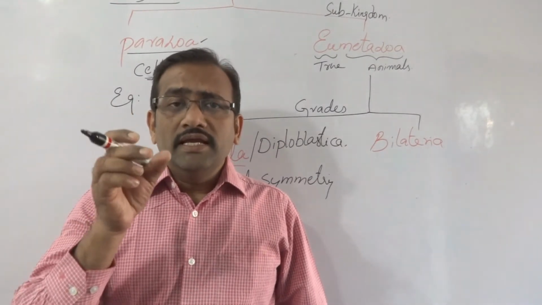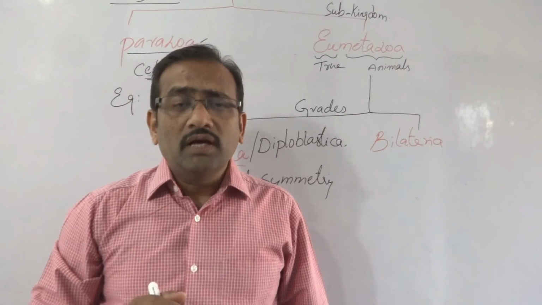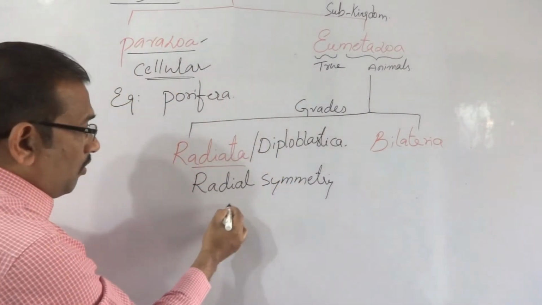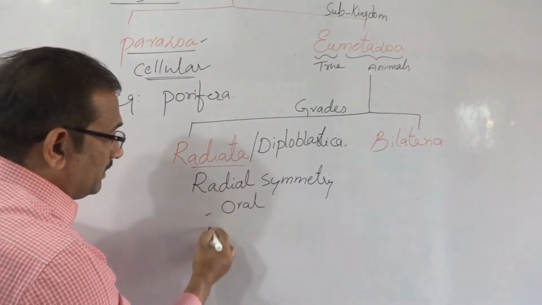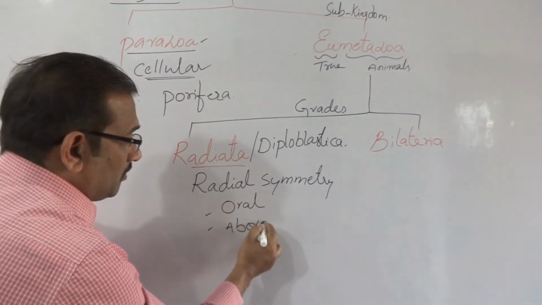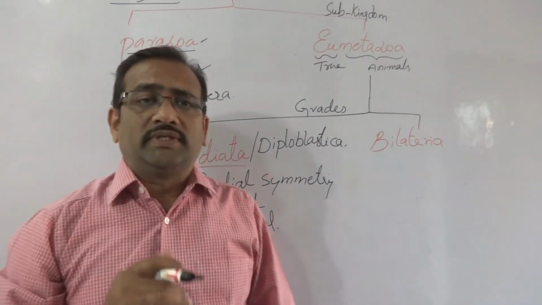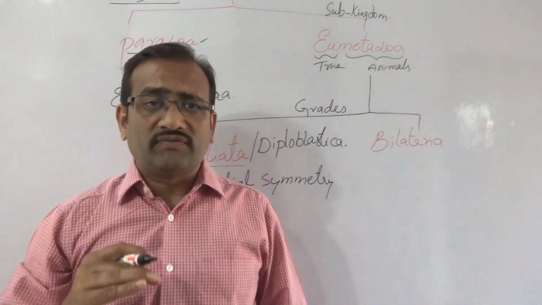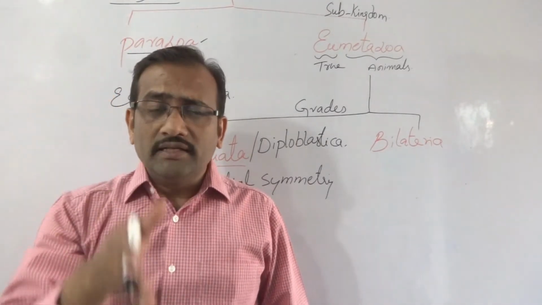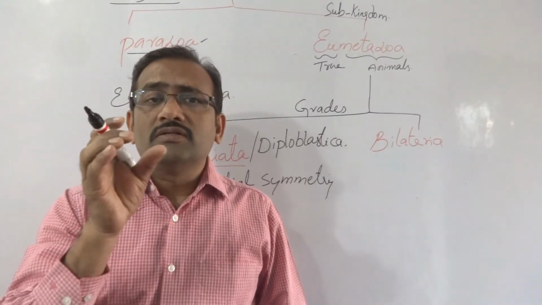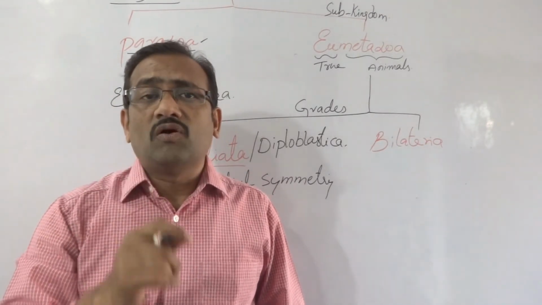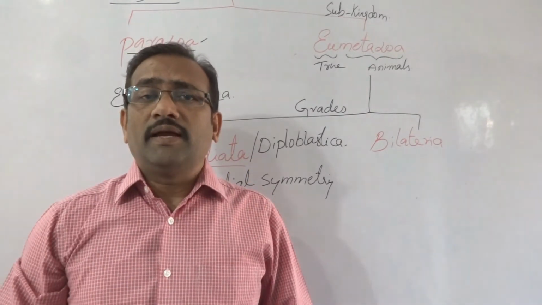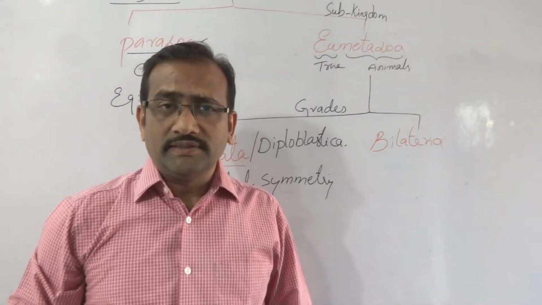Means in these animals, oral and aboral surfaces are present. If you cut in any plane, it gives two equal halves. That is called radial symmetry. Based on this symmetry, these animals were kept in the Radiata grade.